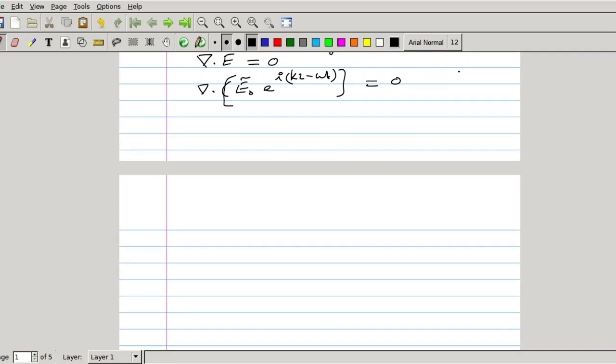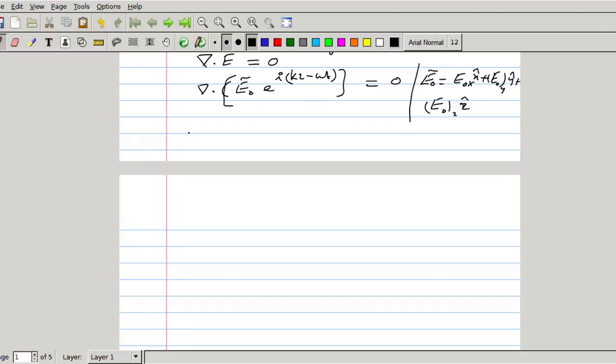We can resolve E0 into three components. We can take E0x into x cap plus E0y into y cap plus E0z into z cap. So here we will have E0x e raised to i(kz minus omega t) into x cap, plus E0y e raised to i(kz minus omega t) into y cap, plus E0z e raised to i(kz minus omega t) into z cap.